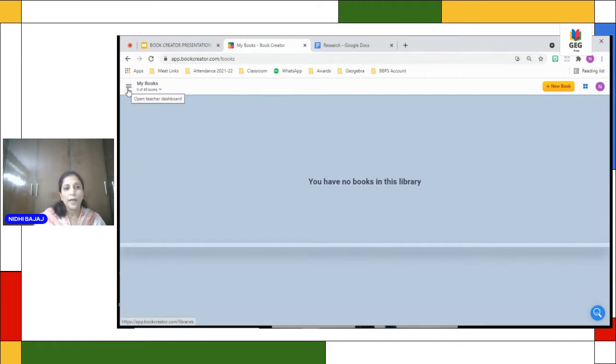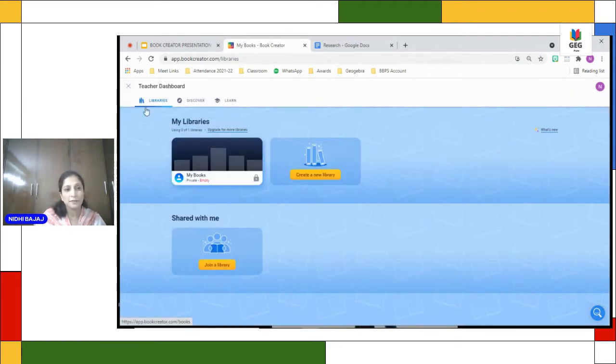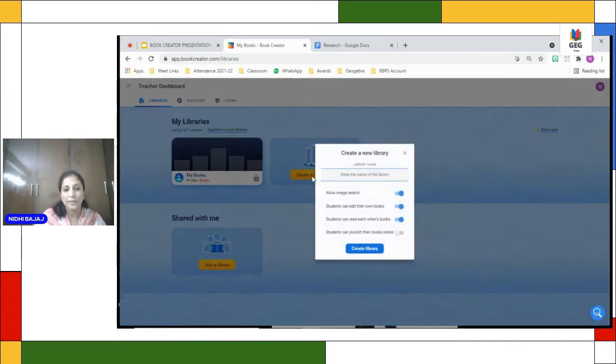Then you go to the hamburger lines here, and you will see this teacher dashboard. Now when you see this teacher dashboard, it has my books where the teacher can create her books. She will not get a code for this. She cannot share it with the students here. So you have to create a new library.